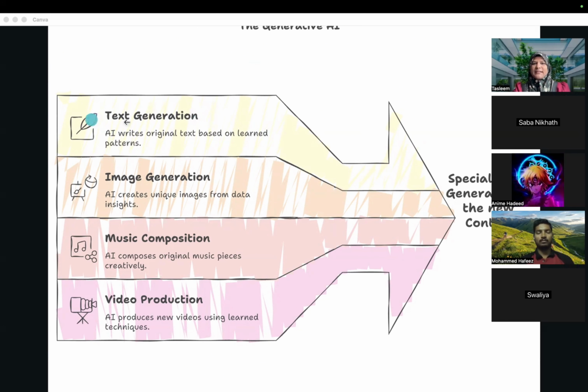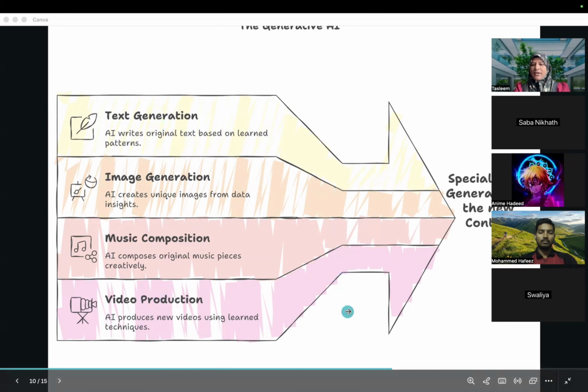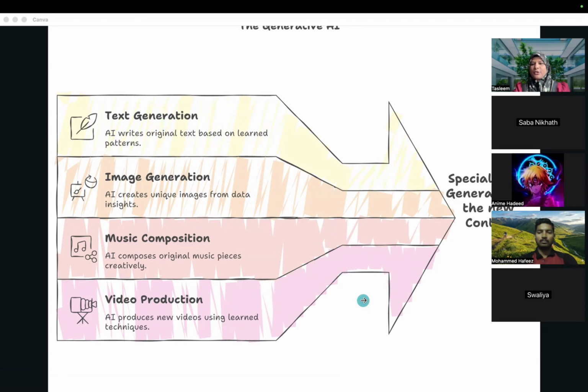So what are the use cases? Like text generation. There are models which will be able to generate new text. There are models which will be able to generate images, music, video. All these are examples of generative AI. We are in the generative AI phase. You might have used this, right? Text, you might definitely have used for asking questions to ChatGPT, doing your homework. So all these are generating. Now the era is that it is generating new data.